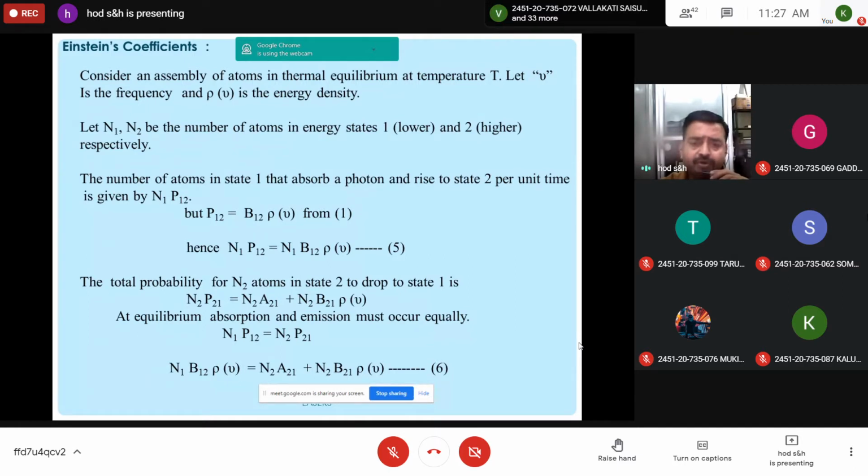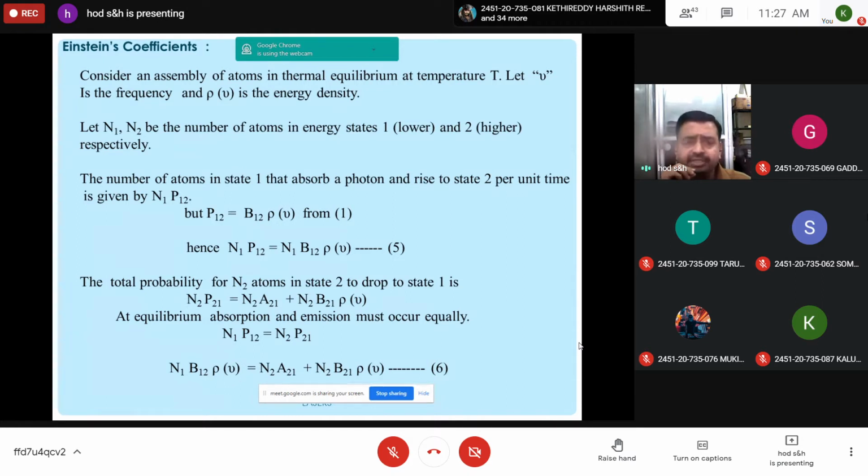So the total probability is the sum of spontaneous emission probability plus probability of stimulated emission. You can write it as N2 A21 plus N2 B21 rho nu, equation 4. Now you should obtain a relation between Einstein coefficients. Further, let us consider an assembly of atoms in thermal equilibrium. So consider a system in which a number of atoms are there at thermal equilibrium and T is the temperature.